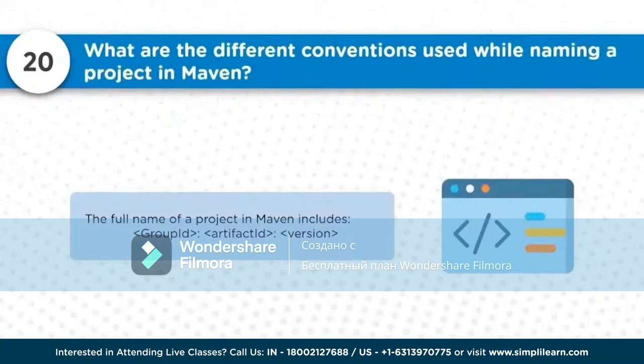Artifact ID can be the exact project name, like Maven project, sample project, example project. These kinds of things will be in the artifact ID. And lastly is the version, like which version of your artifact you want to prepare, like 1.0.0 snapshot, 2.0.0. So you are providing this information to configure which version you are trying to build.